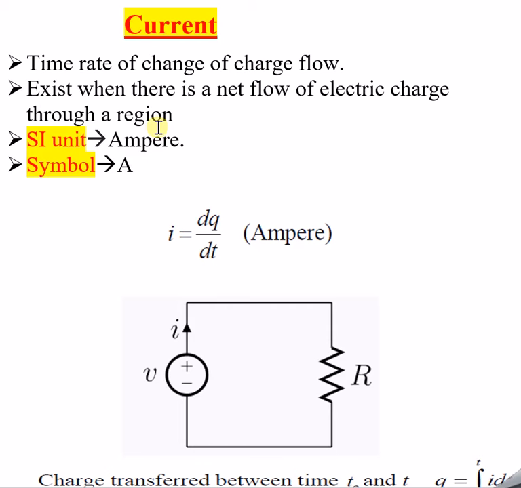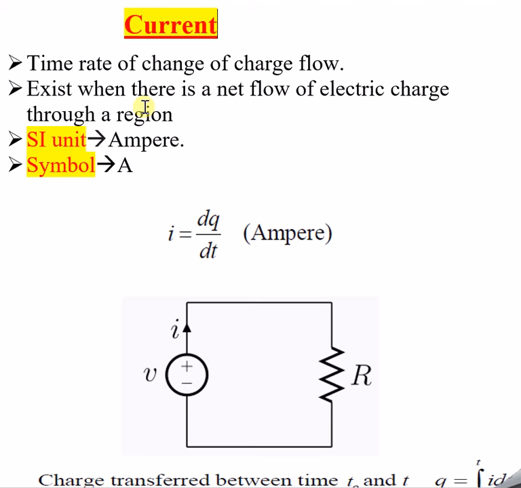But we cannot see current. We cannot visualize the current basically. But if there is a rate of flow of charges, then definitely I will say there is a current flowing in the circuitry. This is the main intention of this concept. So when is current said to exist? Whenever there is a flow of charges, I will say current is flowing in the circuitry.